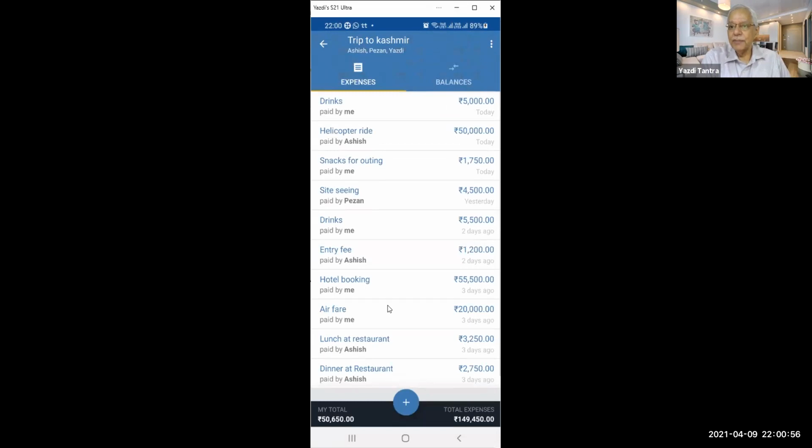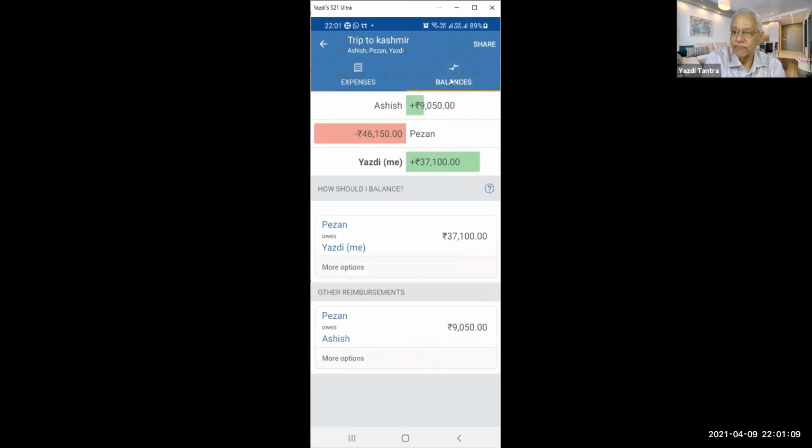It's a very simple app. It just allows you to go on adding your expenses and instantly seeing what your balance is. What is the total trip balance and what is my total? It shows you both the things. Okay, so are we clear on this?